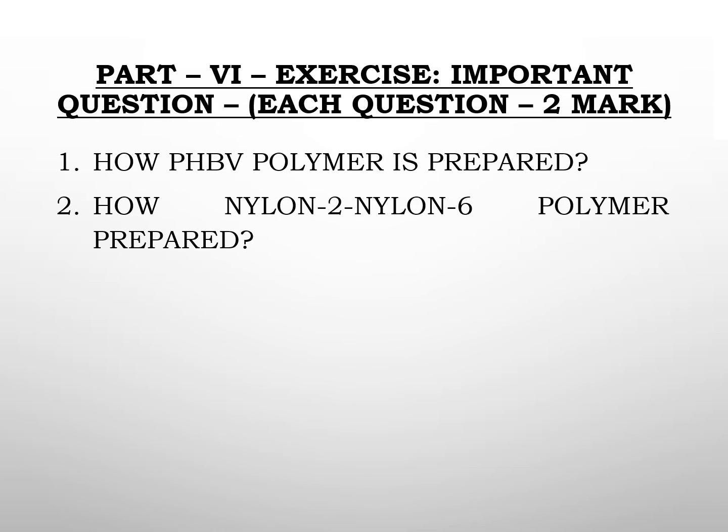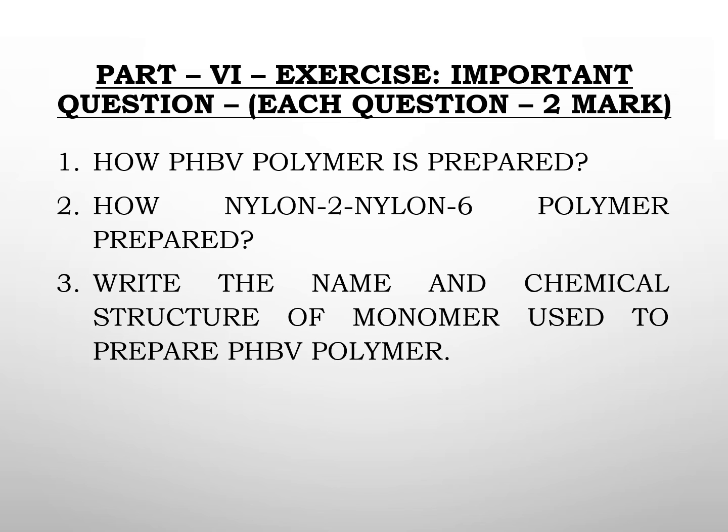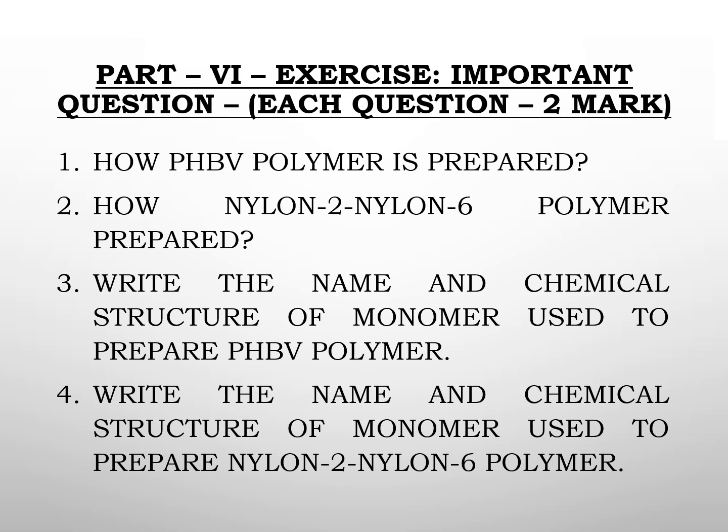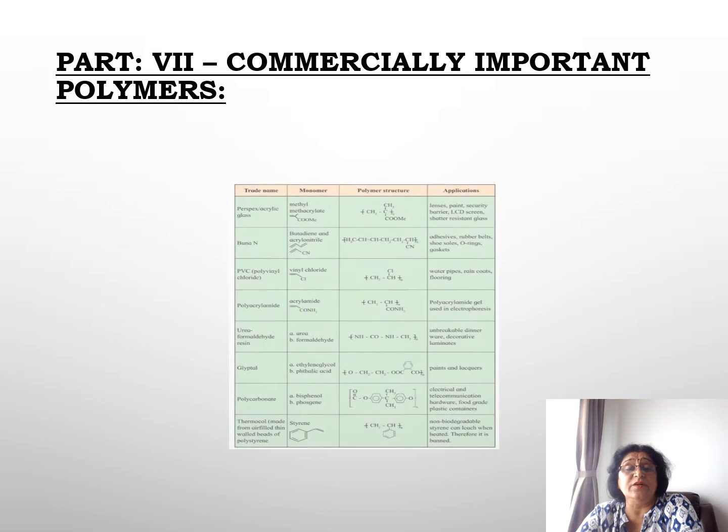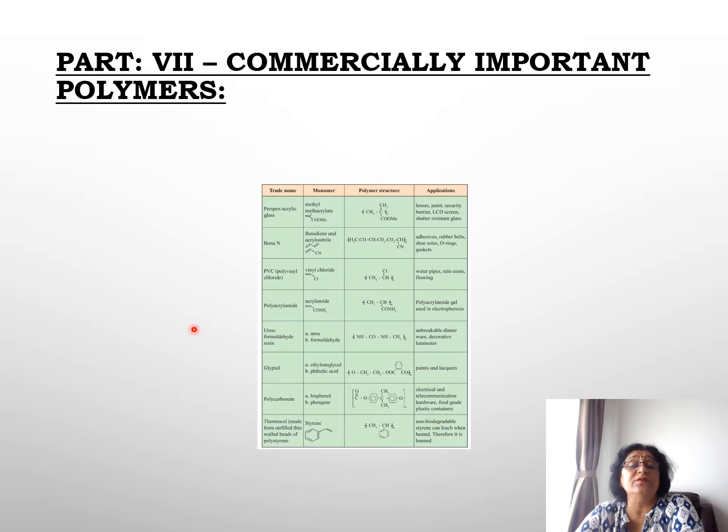So these are some of the questions. How PHBV polymer is prepared, how nylon 2, nylon 6 polymer is prepared. These are 2-mark questions which are often asked. Write the name and chemical structure of the monomers used to prepare PHBV, and the name and chemical structure of the monomers used to prepare nylon 2, nylon 6 polymer. So these are some of the commercially important polymers. So just go through this.